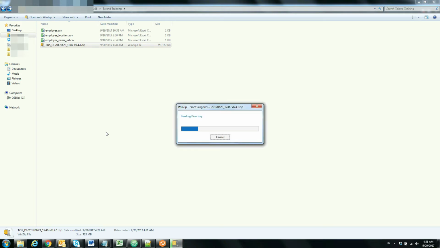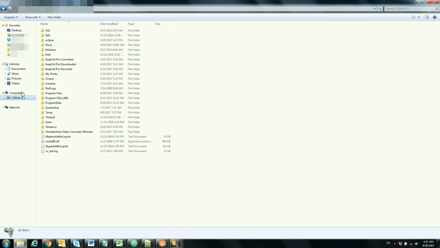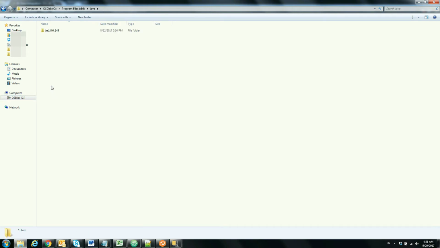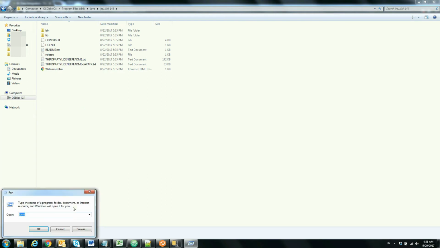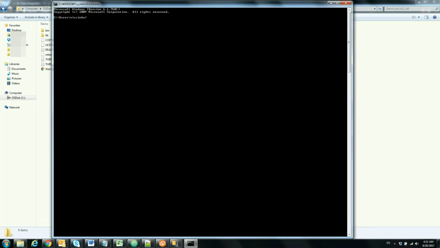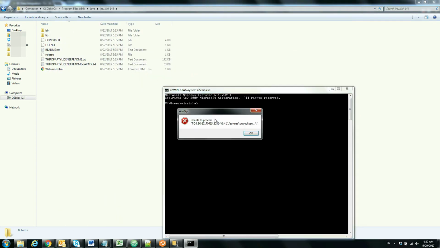Meanwhile, I'm thinking to set up my Java till the time it is getting unzipped, because Talend is a Java based tool, so it will require Java to get launched once it gets unzipped. So here I have my JRE 1.8, and let me check the Java versions.